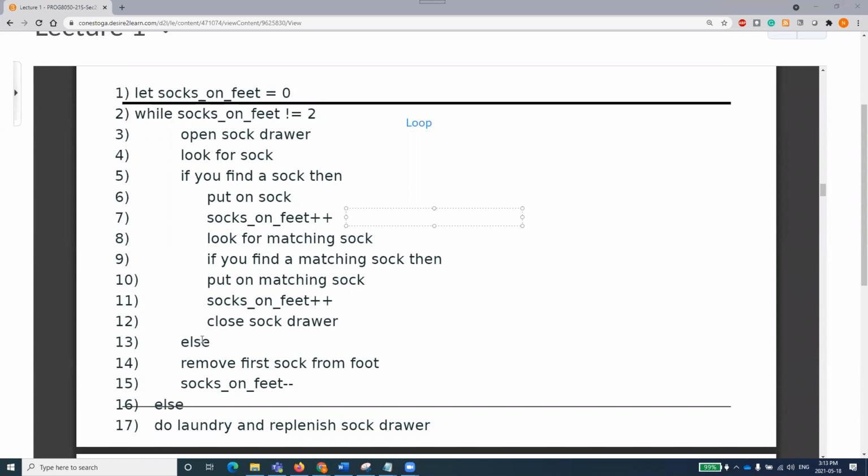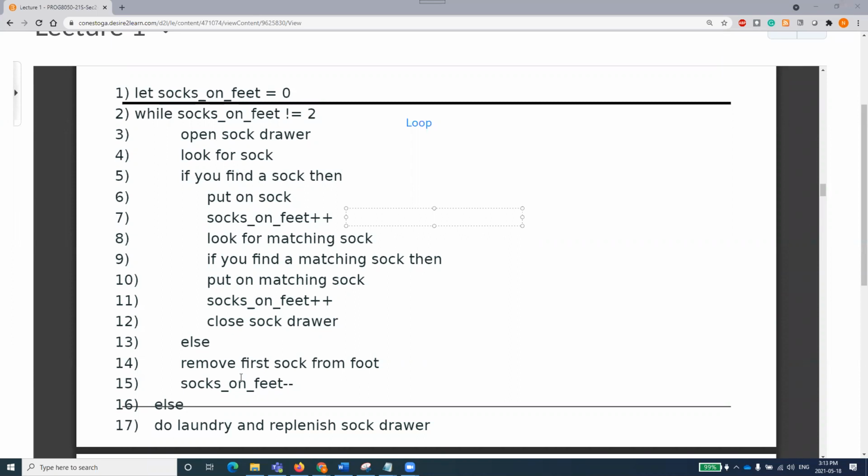That may be a function, and we are incrementing the variable socks on feet, and then we are looking for a matching sock. If we find a matching sock, then yeah, put on. So let me just... nested if. Yeah, if you find a matching sock, then put on matching sock, socks on feet plus close order. So this second else is for this if, right? Yes. The line number 9 is having this 13 else, right? Yes. Because those are nested if else.